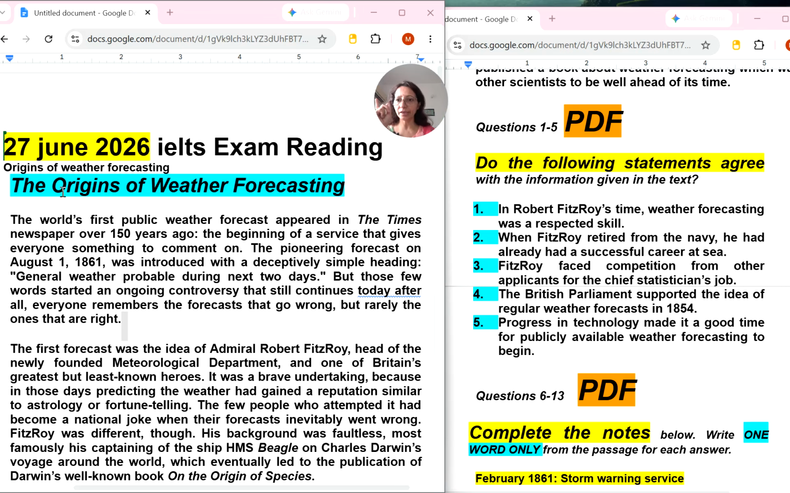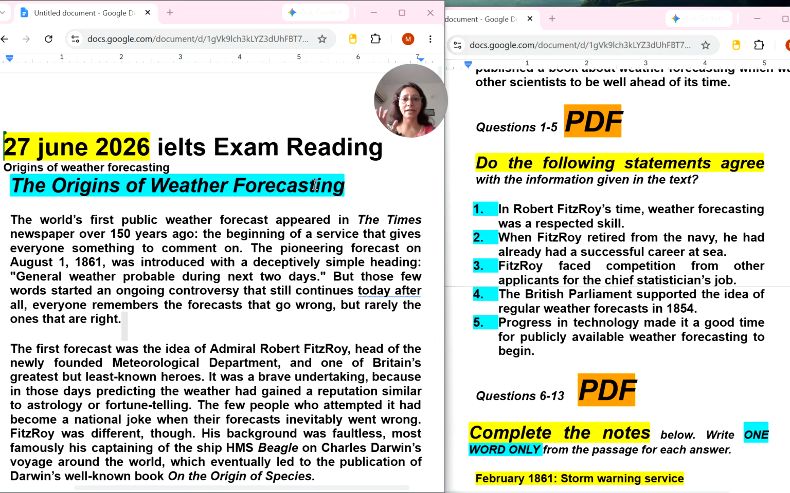This reading. The reading name is The Origins of Weather Forecasting. This reading was reported by some students for this 27 June 2026 IELTS exam in India. So let's improve IELTS reading band scores with me. Of course, you will be doing practice with me.